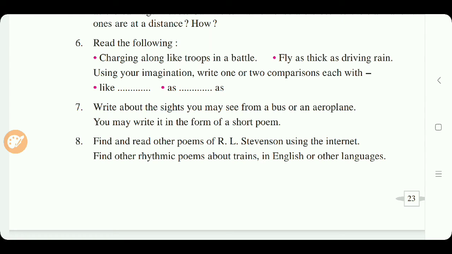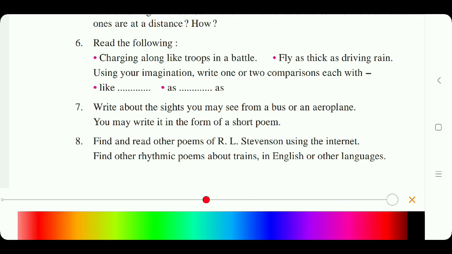Now read the following: charging along like troops in a battle, fly as thick as driving rain. Now see, children, in both these sentences the word 'like' has come here, and 'as' in 'as thick as driving rain'. What does the question ask? Using your imagination, write one or two comparisons. These words 'like' and 'as' compare two things with each other. Now they ask us to write sentences like this using 'like' and 'as'.